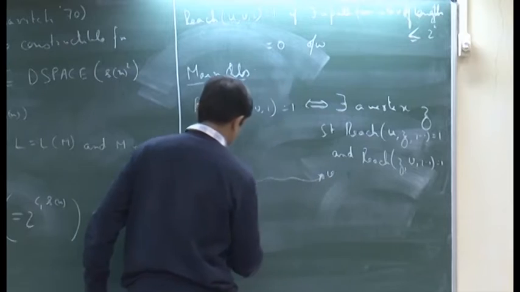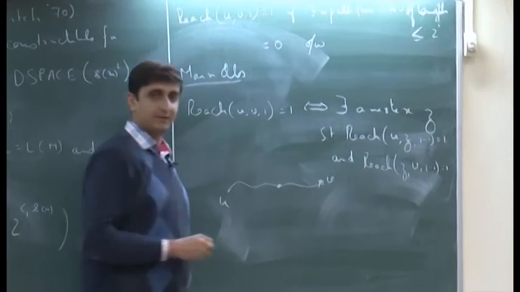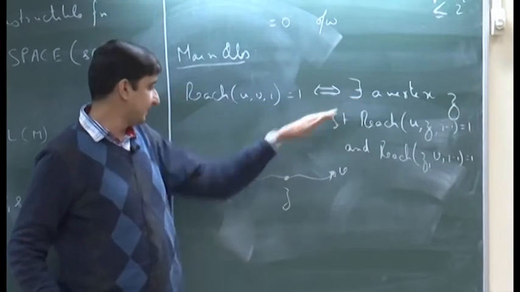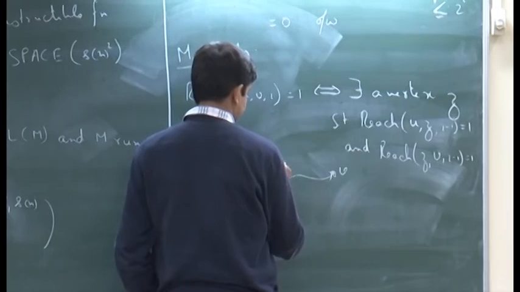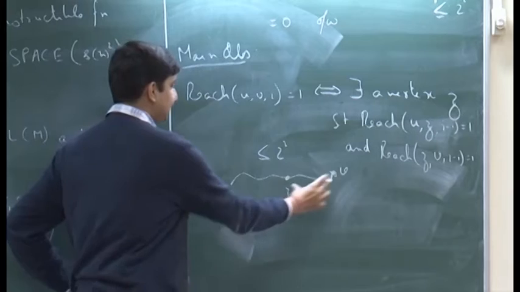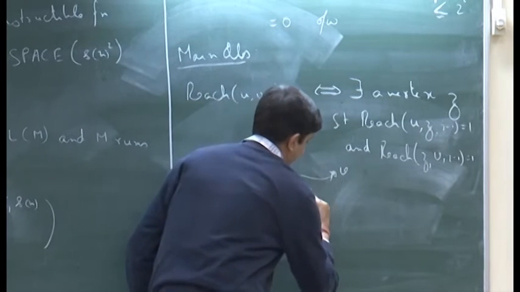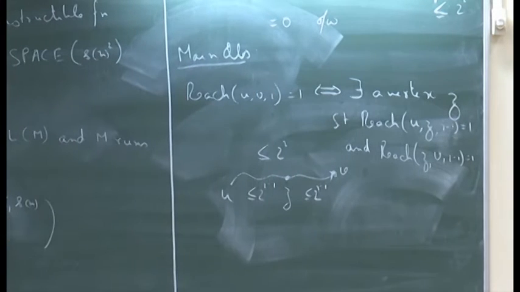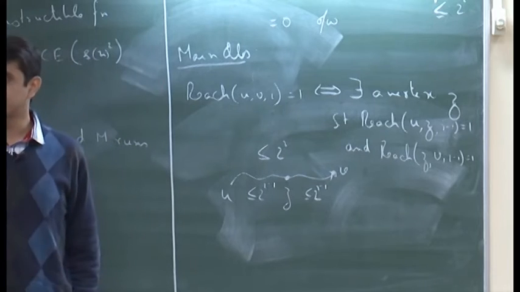In other words, if you look at any path from u to v, so suppose this is my vertex v and this is my vertex u, there is always a middle vertex. So, that is the vertex which I will choose as my z. So, if there is a path of length at most 2 to the power I, then these two small pieces will have length less than 2 to the power I minus 1 each, and this is the fundamental idea. So, is this clear to everybody?